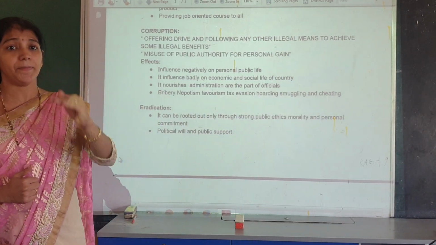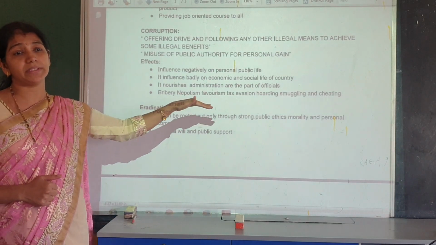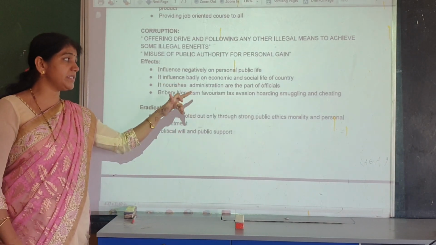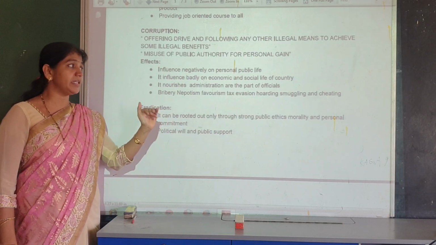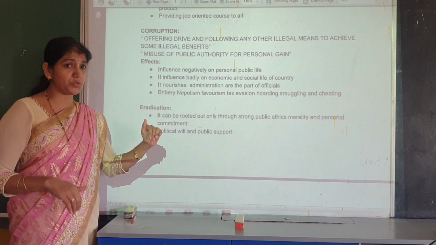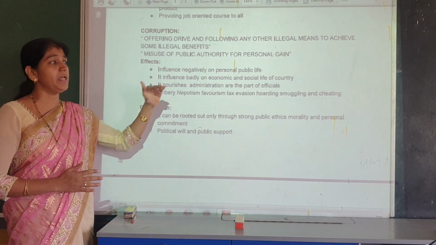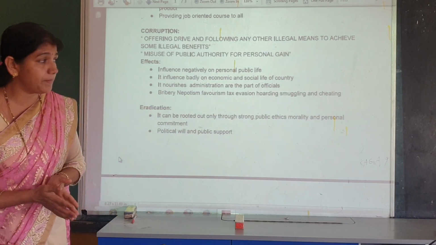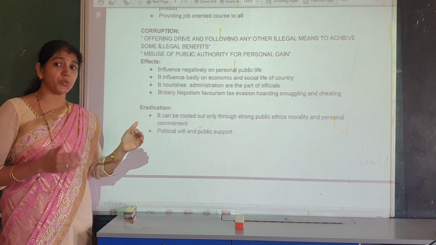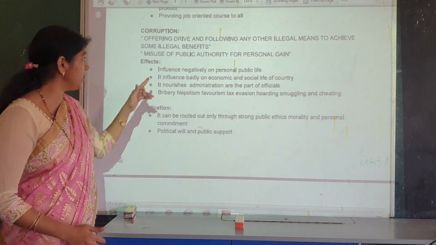Sometimes the income and per capita income of a country also depend upon a person's income. So when persons gain more properties illegally, corruption creates negativity and a bad impact on society. So corruption is not only about personal life, it also has a bad effect on economic and social life. So that is the second effect.